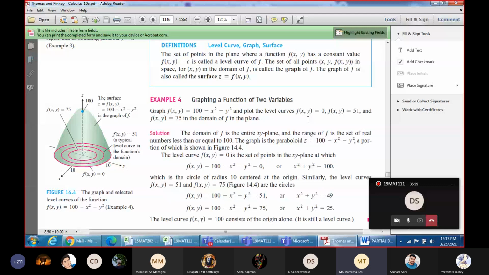Now if we change f of x y to 51, what happens? I'll substitute f of x y as 51 in this equation. When you simplify, what do you get?